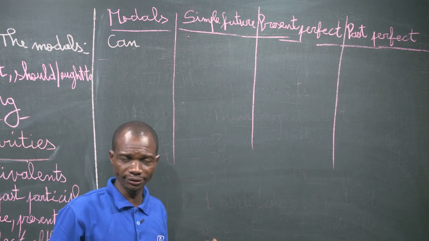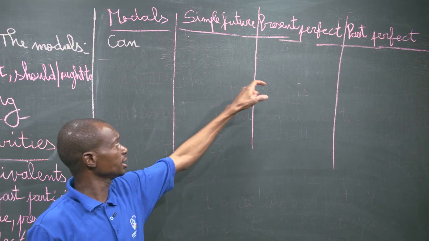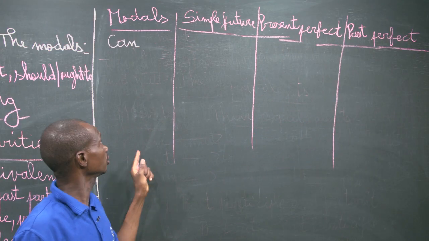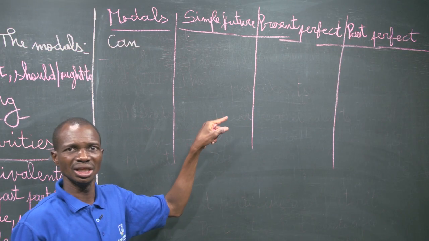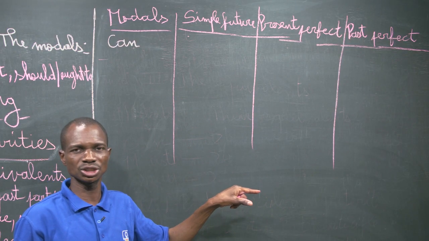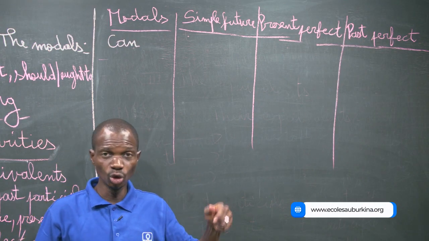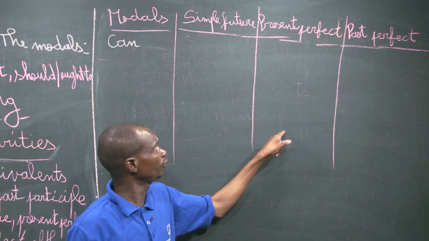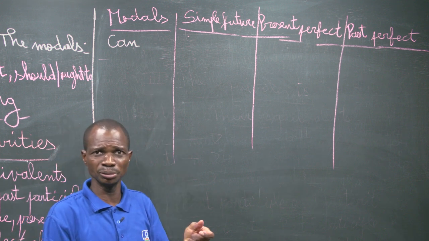Then we use the equivalent for the simple future, present perfect, and the past perfect. For example, we cannot say "I will can play football." This is not possible. That's why it's better to know the simple future and also the present perfect, because we cannot use can in order to give the present perfect.